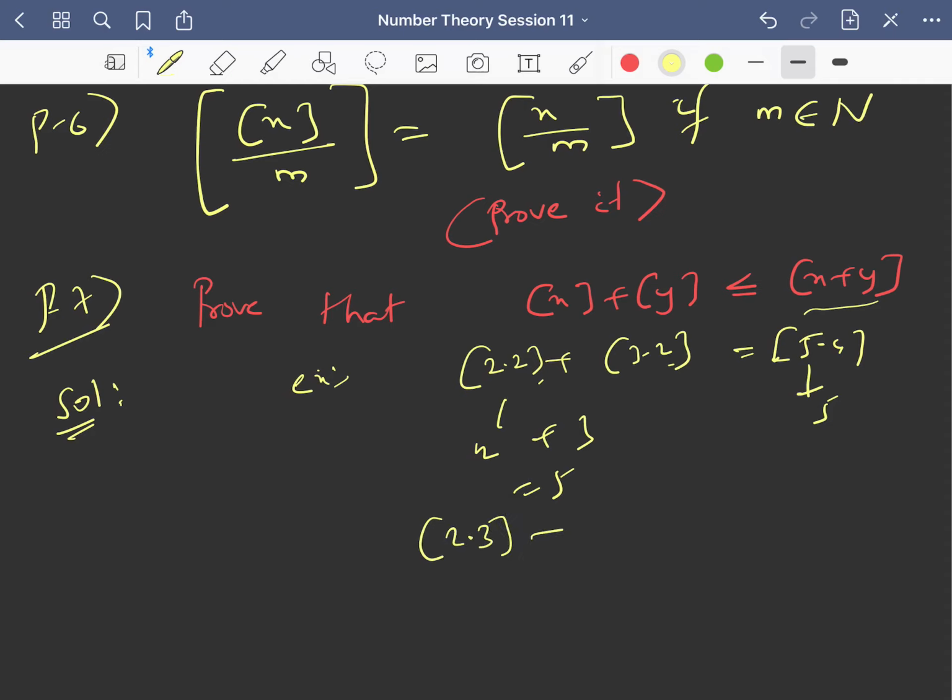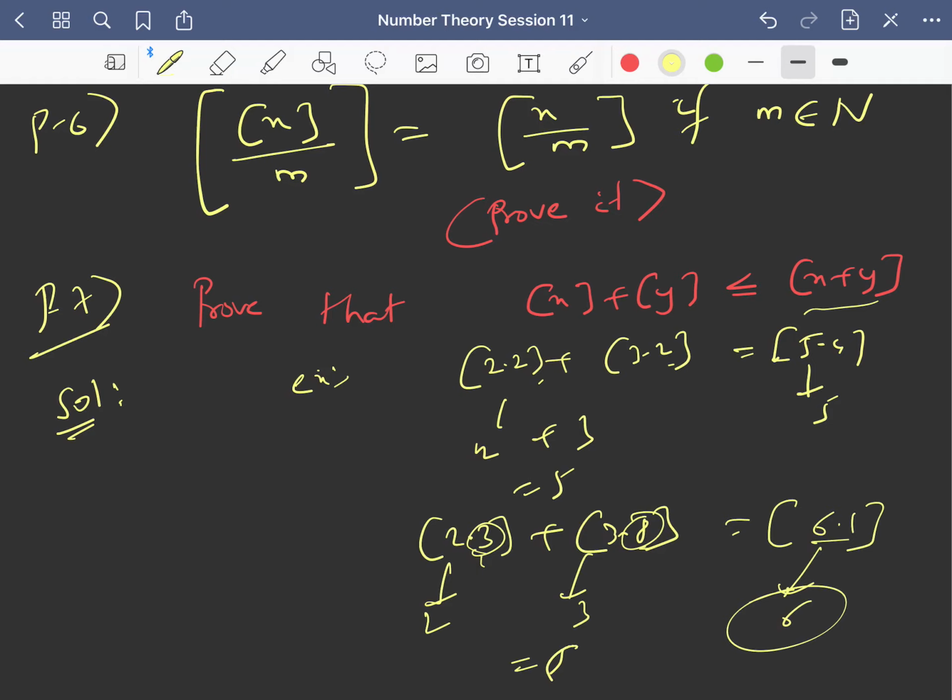And next, if I take say 2.3 and say 3.8, so this is 2, this is 3, so this is 5. Whereas if I add this, now this is 6.1, right? The 0.3 and 0.8 together added have exceeded 1. So instead of 5 point something, we got a 6.1, then the greatest integer is 6, right? So 5 is clearly less than 6, you can see this, right?